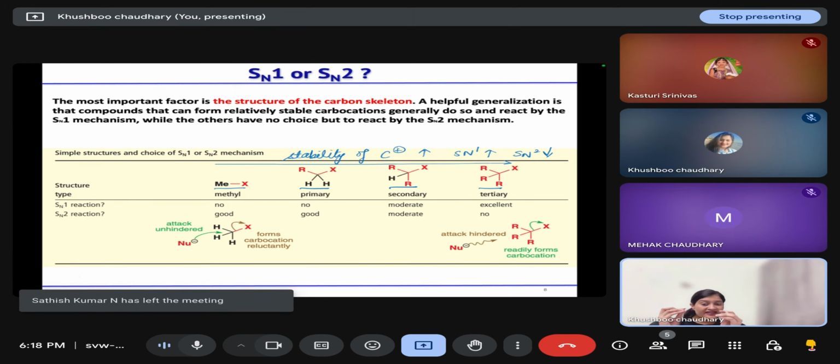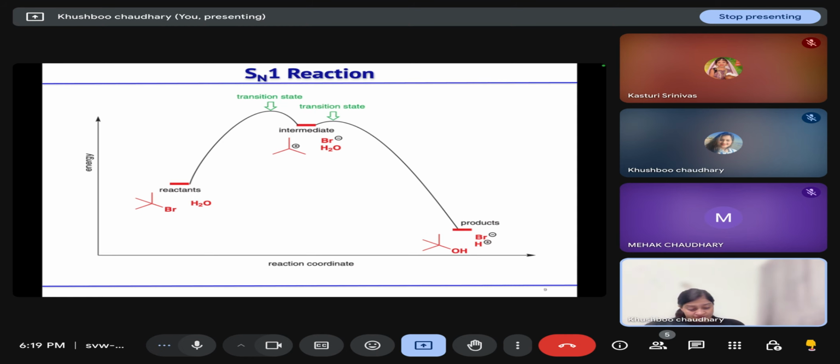Now, if you want to study the transition state, look at this energy profile diagram of an SN1 reaction. The first step is the formation of carbocation, and the second step is the product formation. As carbocation is not a very stable species, the activation energy needed for this step is higher than for the second step. So the first step is the rate determining step, which is the slow step, and the second step, the product formation, is the fast step.